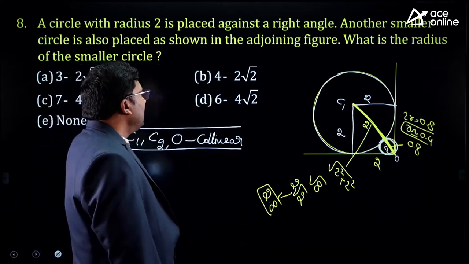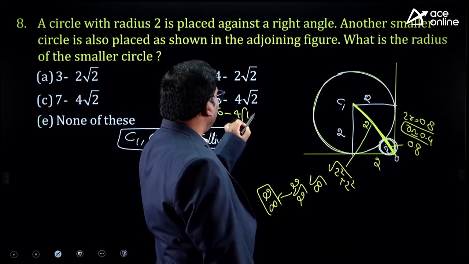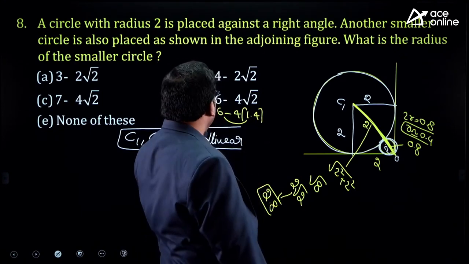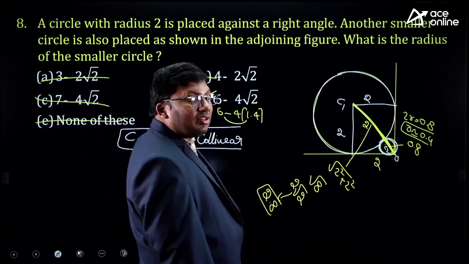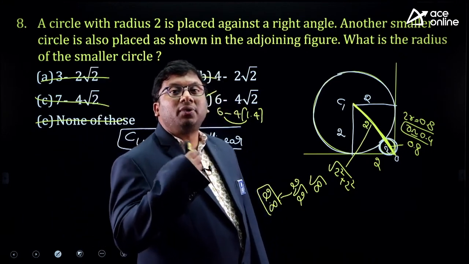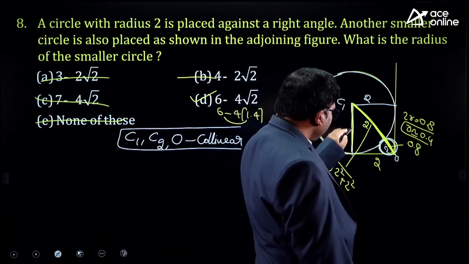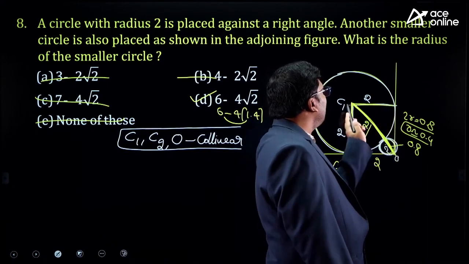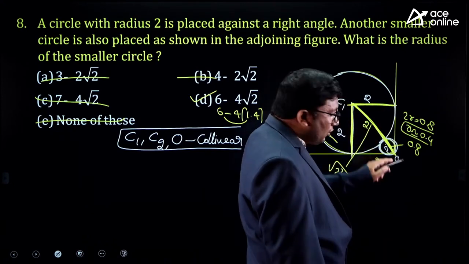Now if you see here, it is 6 minus 4 into 1.414. 6 minus 5.6, 0.4. Over, finish. No heavy calculations, nothing required. Very simple way of solving a question. From here to here, it is 2. From here to here, it is 2. From here to here, it is 2. So from here to here, it will be 2 root 2.